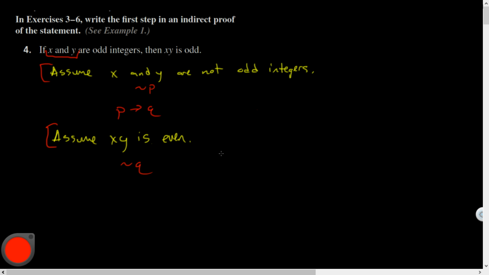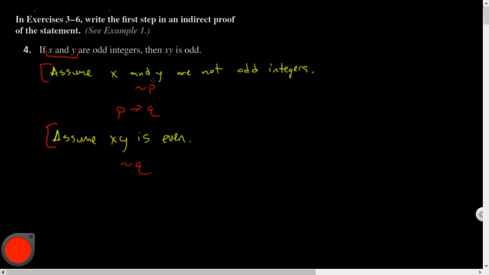No, because by saying it's not odd... Well, no. What I was saying was that assuming x and y are not odd, the "and" could have two other cases to it. Well, isn't the first part of the sentence like the given? Okay, so you're looking at the first part, the hypothesis, as the given. Yeah, and the second part is what you're trying to prove. Okay, I like that logic.